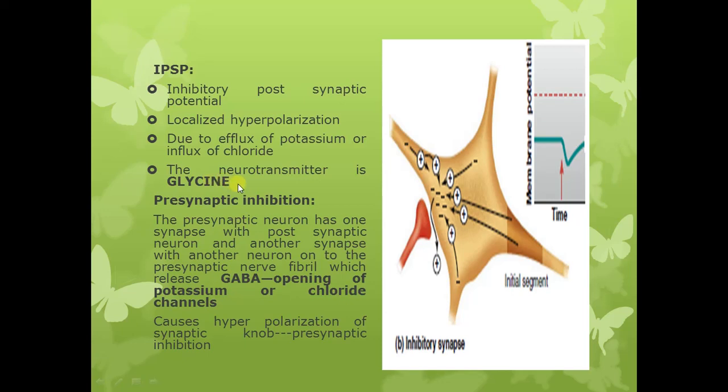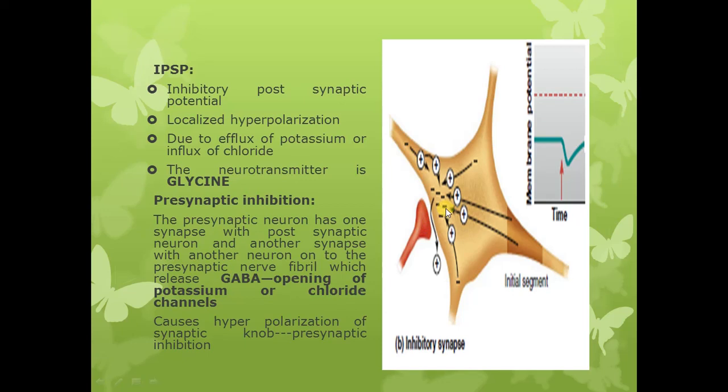Now there is another type of inhibition that is called presynaptic inhibition. The inhibition that we have just studied is postsynaptic inhibition, and postsynaptic inhibition is caused by the inhibitory synapses operating at the neuronal membrane. It is inhibition by inhibitory synapses operating at the neuronal membrane, meaning the presynaptic neuron releases a neurotransmitter which produces inhibition in the postsynaptic neuron.